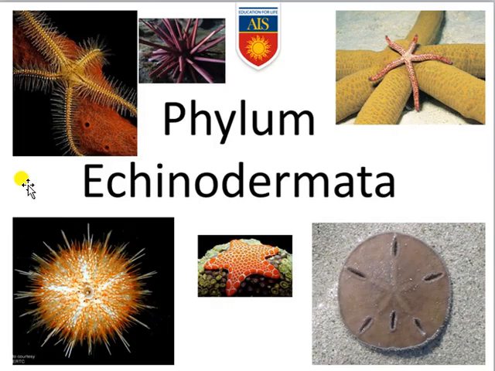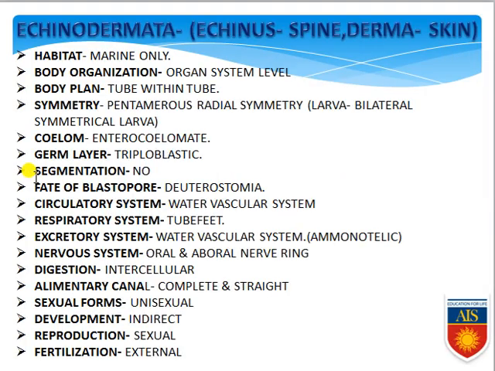Now we have come to the last phylum under the invertebrates, and that is phylum Echinodermata. In case of phylum Echinodermata, first of all, the meaning of Echinodermata has to be clear to everyone. Echinus means spine and derma means skin, that means those having spine-like structures on the surface of the skin are commonly known as Echinodermata.